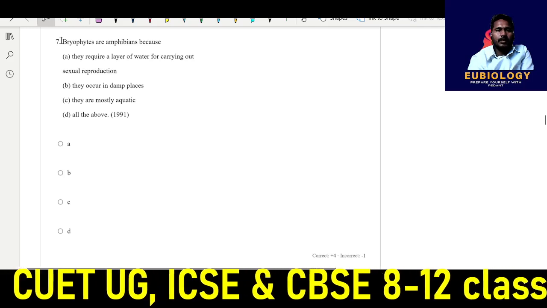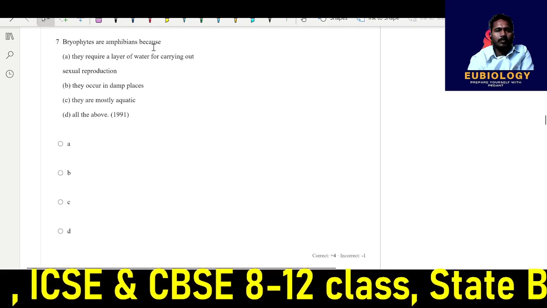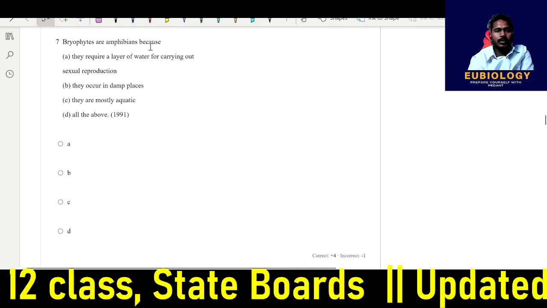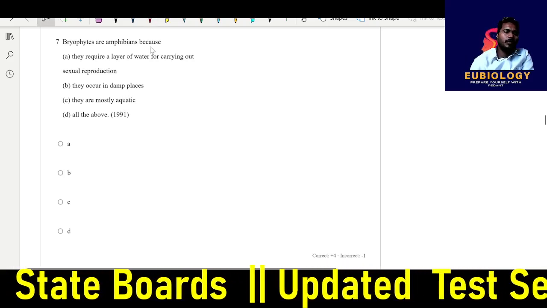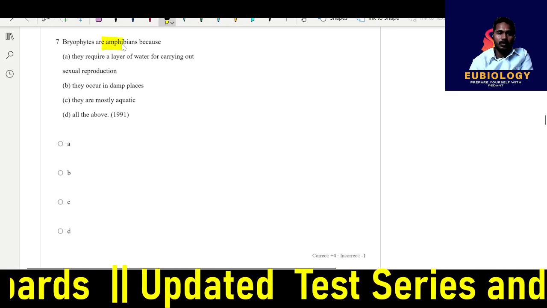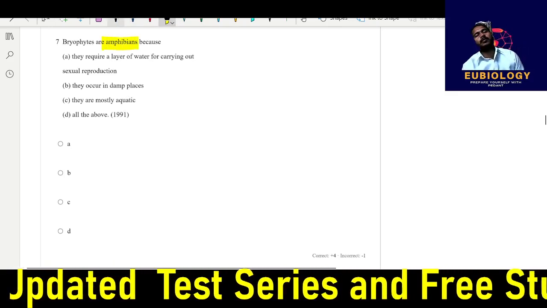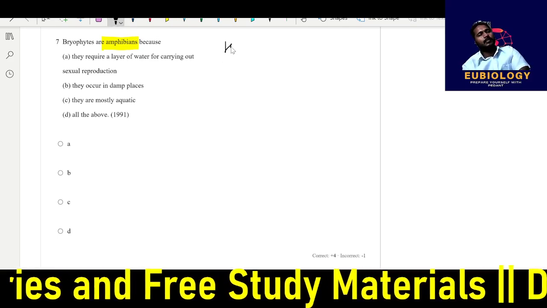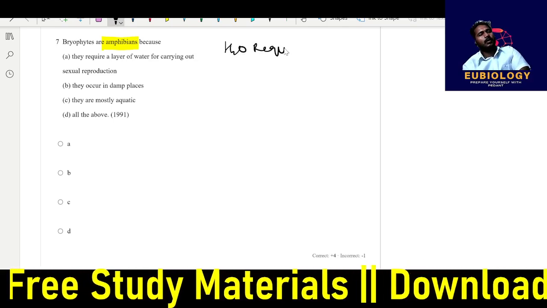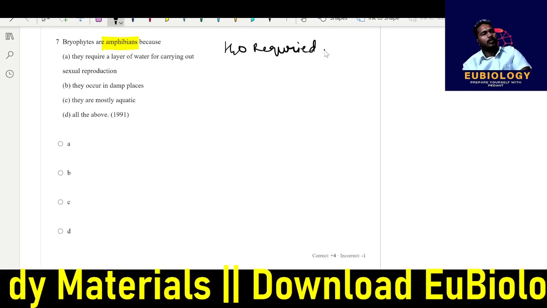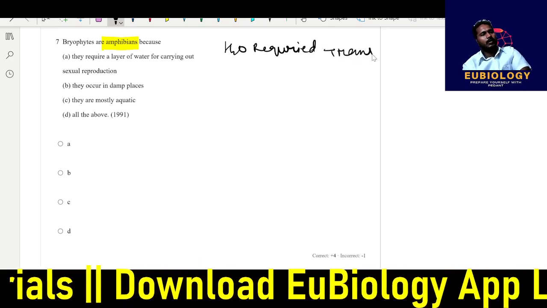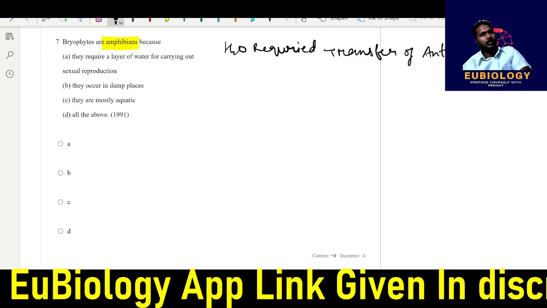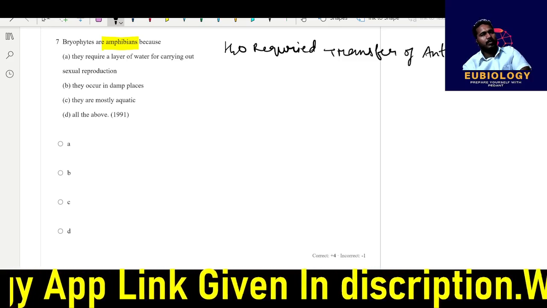So seven is what? Bryophyta are amphibians. Why are they called amphibians? Because for sexual reproduction, not asexual, they require water for the transfer of antherozoids, the male gamete.